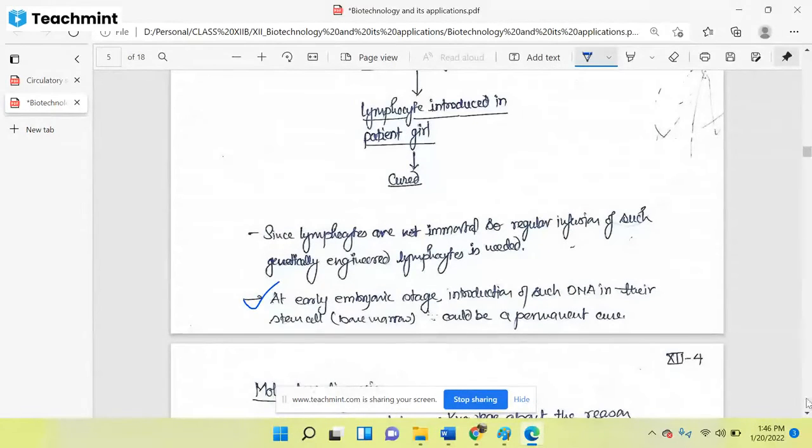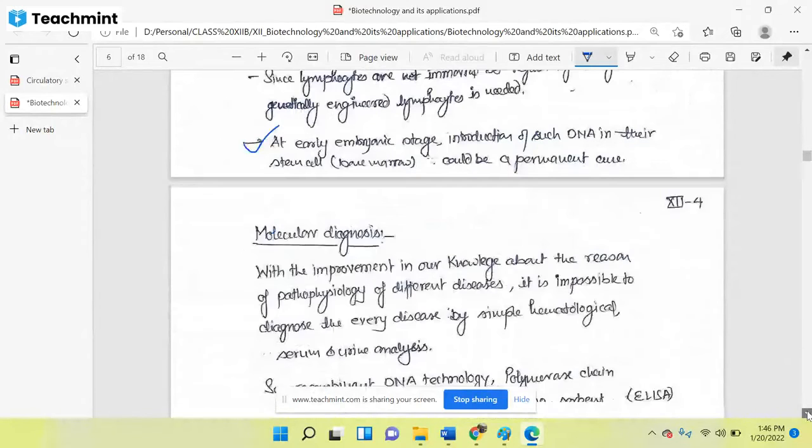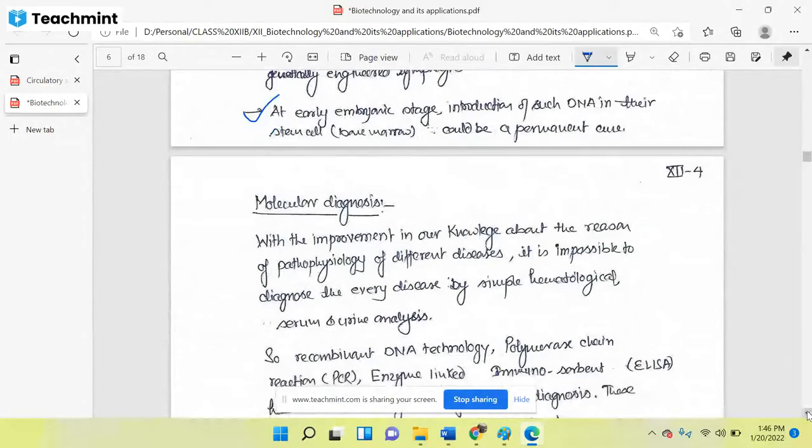That's it. Now we will see another application of biotechnology in the healthcare system: molecular diagnosis. What is the meaning of diagnosis? If we can detect any disease, then that is called diagnosis. So when we are diagnosing the disease based on biomolecules, then it is called molecular diagnosis. And biotechnological tools and techniques are one of them.